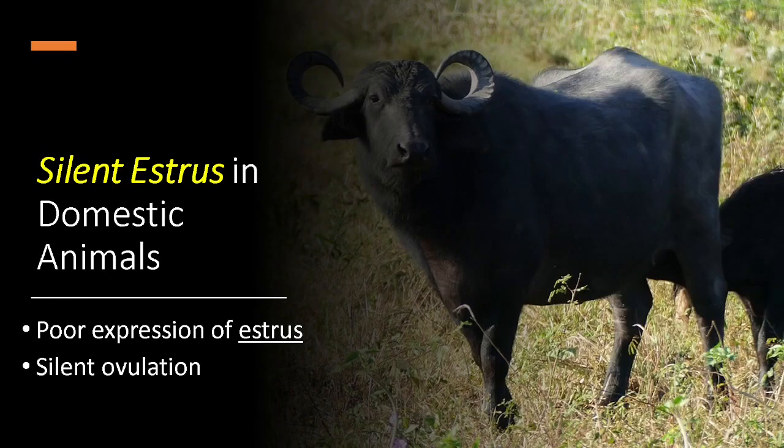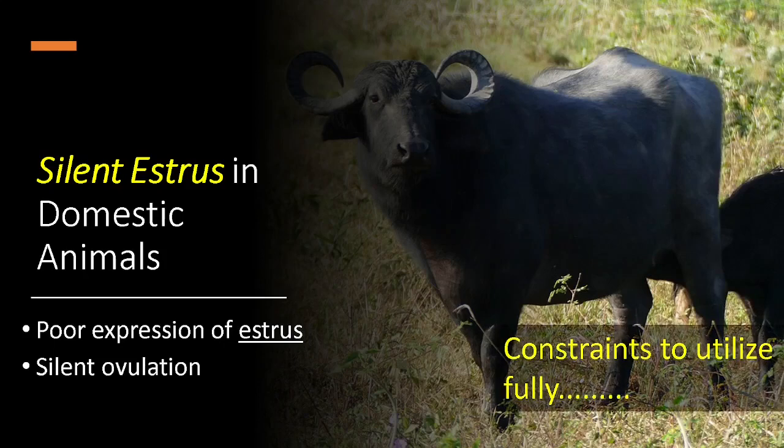Today we will learn a very important topic, that is silent estrus in domestic animals. This is one of the major constraints to utilizing domestic animals, especially the buffalo. Buffalo is a very good animal for meat, milk and draught purposes. But one of the major constraints to utilizing this animal fully is silent estrus and anestrus.